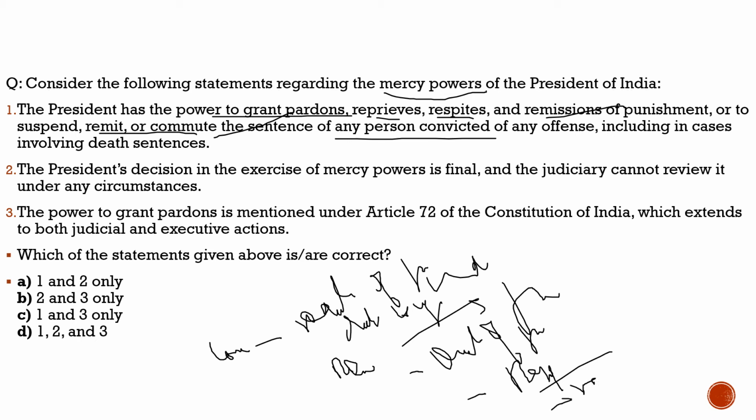Then the other thing is reprieve. So what is this reprieve? Reprieve is a stay of death sentence or life imprisonment pending an appeal for pardon or commutation. Usually when any appeal goes to the president for the pardon, he will stay it. Once this appeal is stayed, the person can't be punished, can't be given the death sentence. Once this petition is taken to the president's office, if the president does not respond to it and stays it, until he stays it, that person can't be hanged. So this is the reprieve, he can do this also.